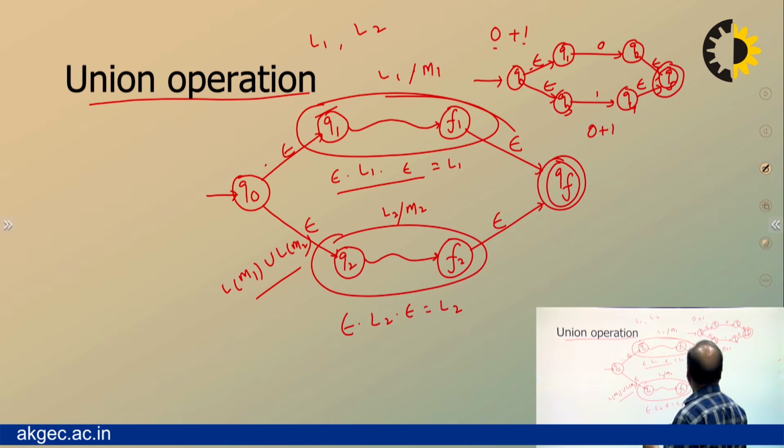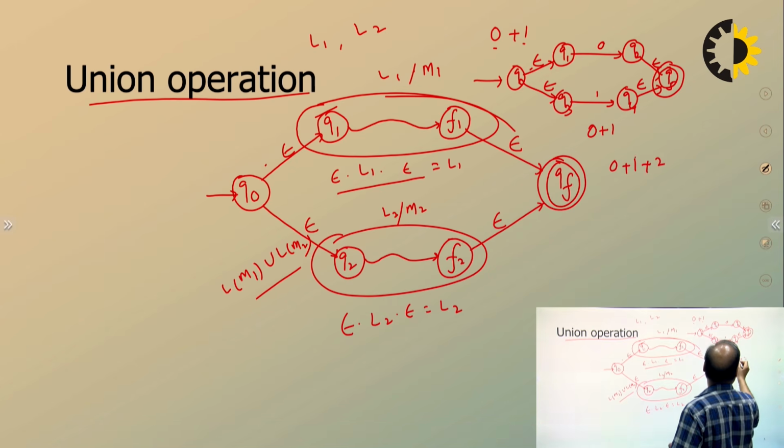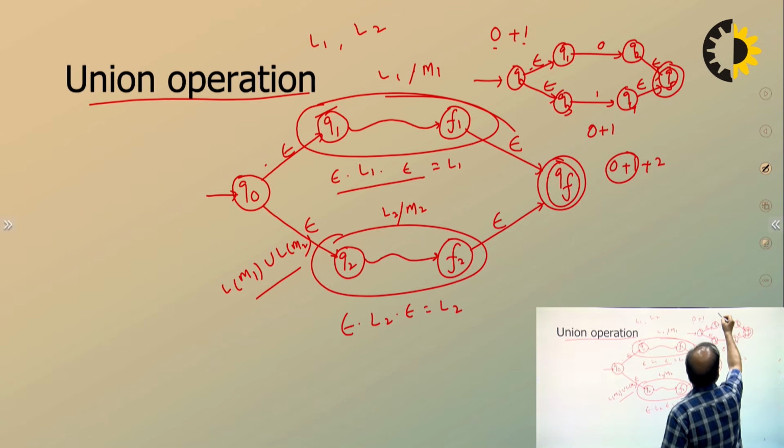So in order to make it 0 plus 1 plus 2, make sure that we construct 0 plus 1 first. Then take another machine for 2. Because union is a binary operation, it can only be done for 2 operands at a time.